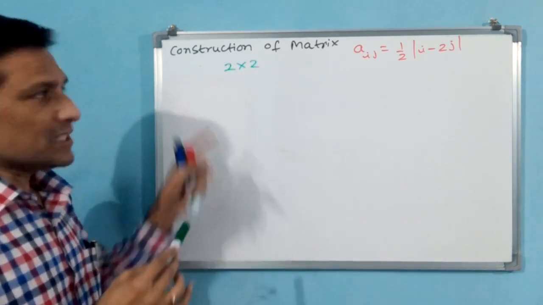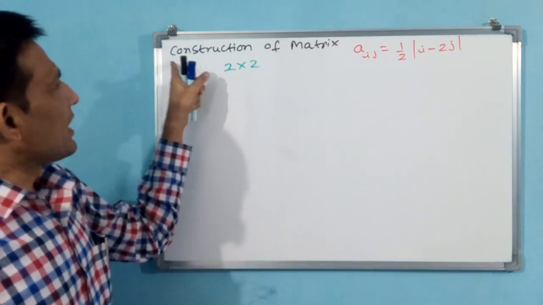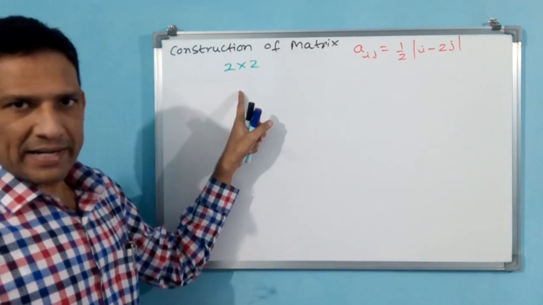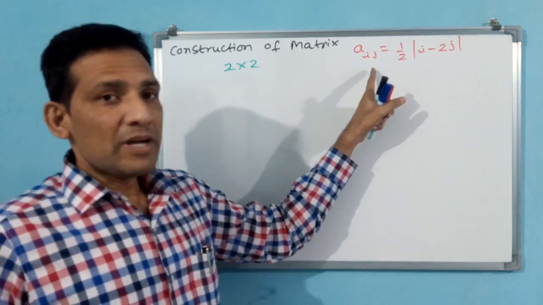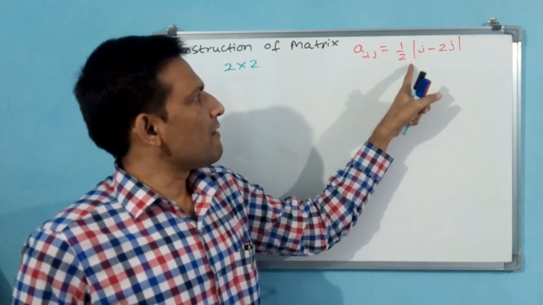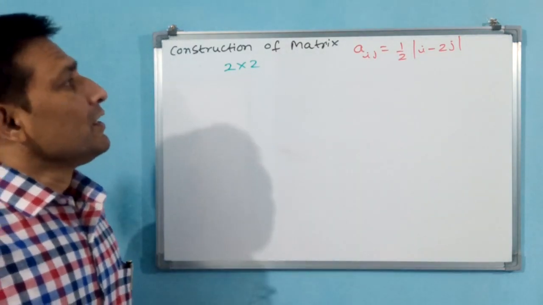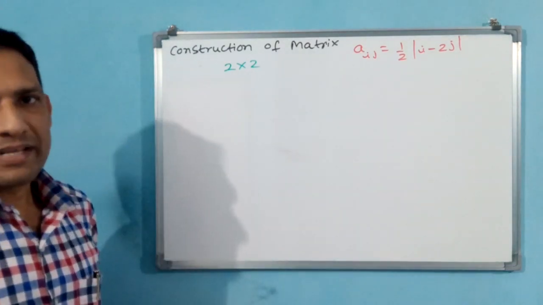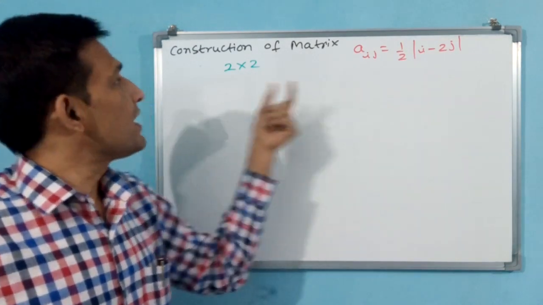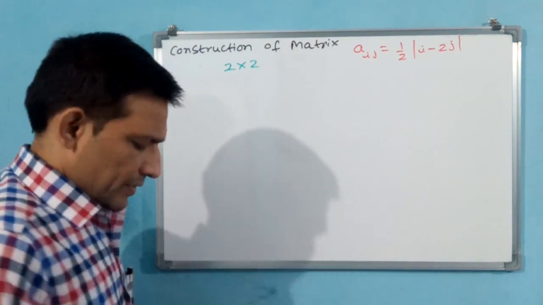See, this is the concept I am telling, but I have not given a question. We are constructing a 2 by 2 matrix. The formula is Aij is equal to half modulus of i minus 2j. If they don't give this formula, then you are not able to construct the matrix. Formula you require, and the order also you require.